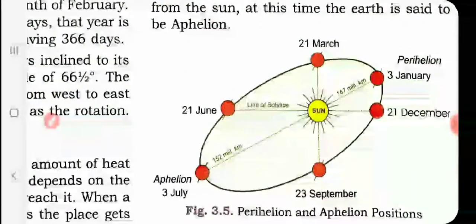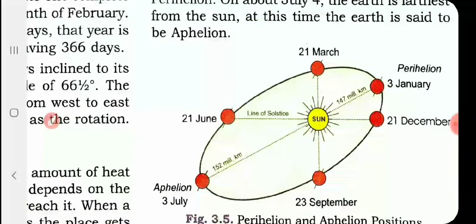We are having summer because at this time the sun is in the northern hemisphere and the Earth's axis is tilted towards the sun. In the month of July, though the Earth is at the furthest position from the sun, we experience summer because the northern hemisphere is tilted towards the sun. In other words, the sun is overhead at the Tropic of Cancer.